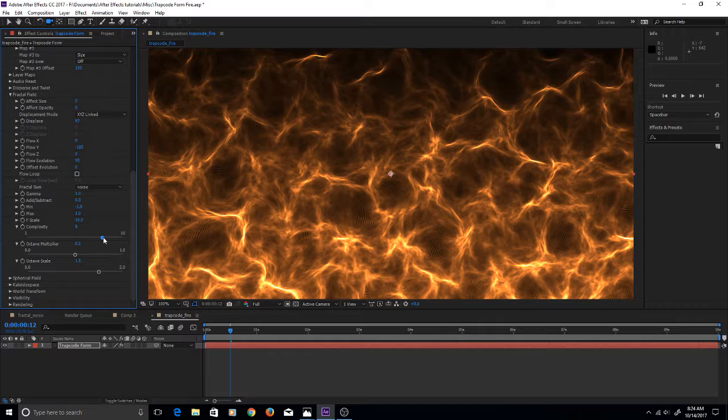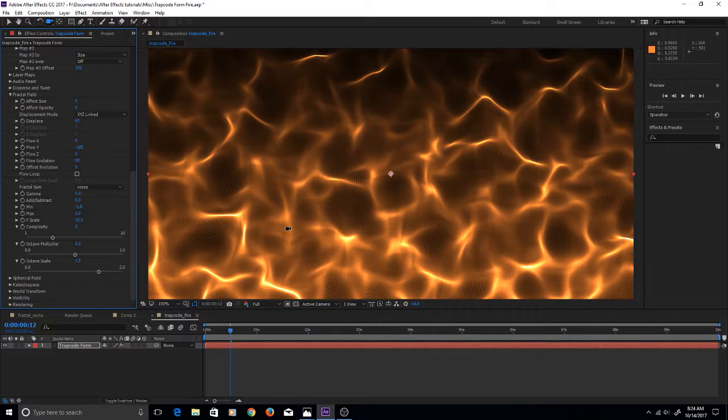Now we're going to want to keep our complexity scaled back to about 3 because anything else is just going to be too much. So we're going to take this back to 3, and we should be right back to our fire appearance again. And that's all these controls do here, they control the amount of black space versus white space in the fractal field, as well as the scale of the black and white areas on the map. So that, in summary, is how to create a realistic fire effect with Trapcode Form.